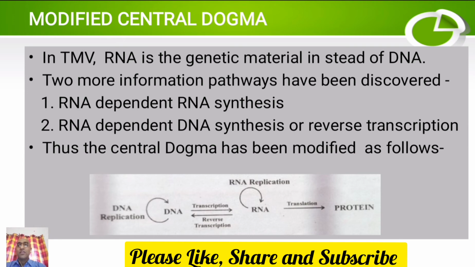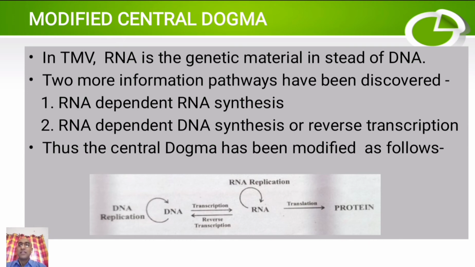So, due to the discovery of these alternative pathways, and because the genetic material in TMV was not DNA but RNA, the central dogma has been modified a bit. That is how the information passes from DNA to protein. The original one was: DNA replication occurs, then RNA is synthesized from DNA by transcription.